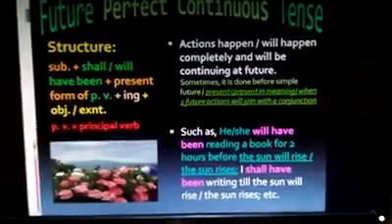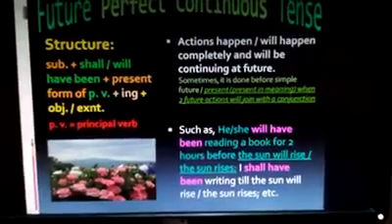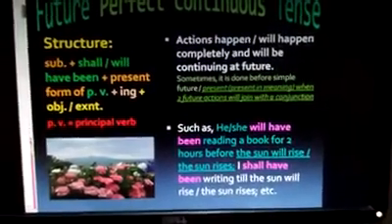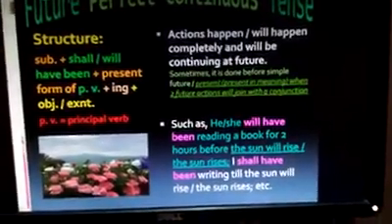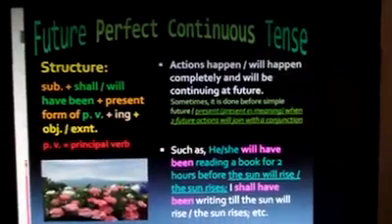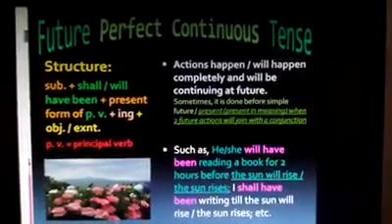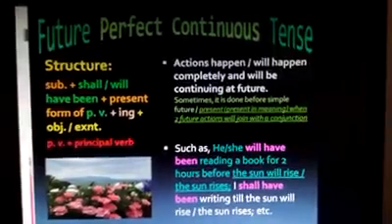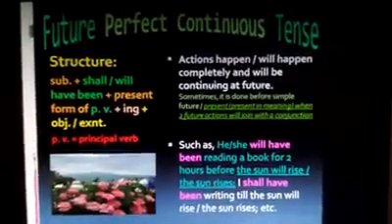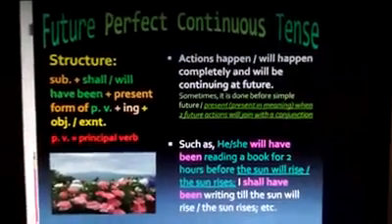He or she will have been reading a book for 2 hours before the sun will rise, or the sun rises. Before is here conjunction. Before it is future perfect continuous tense, and after it is simple future or simple present. Both are correct. Anyone you may write.